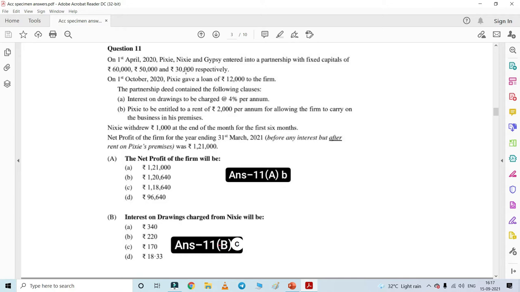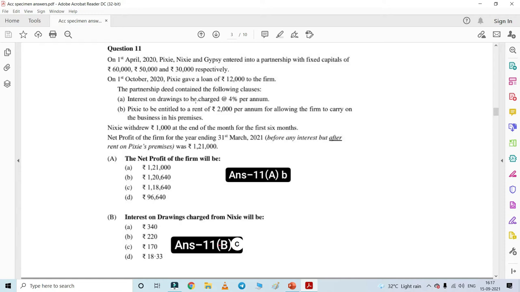Now, it's the partnership which started on 1st April 2020, but you can see here the date is different, that is 1st October 2020. That means on 1st October 2020, Pixie gave a loan of 12,000 to the firm. As this 12,000 loan was given on 1st October, from October till March 31st 2021 it will be only 6 months. So here the loan will be provided only for 6 months on this 12,000, not for the whole year. As the loan will be provided for 6 months only, 12,000 into 6 by 12 will be done.